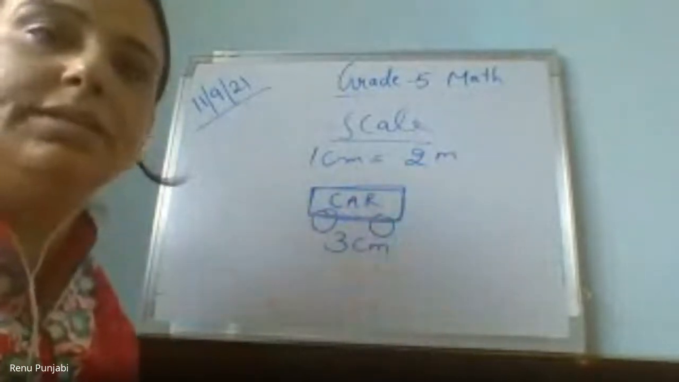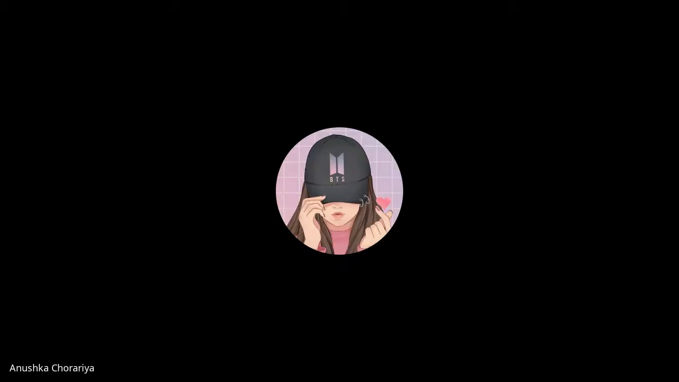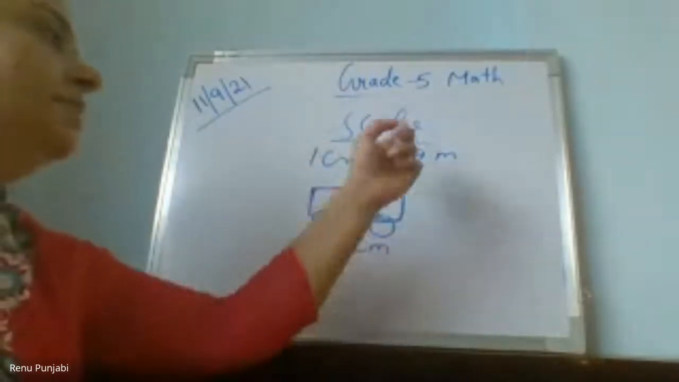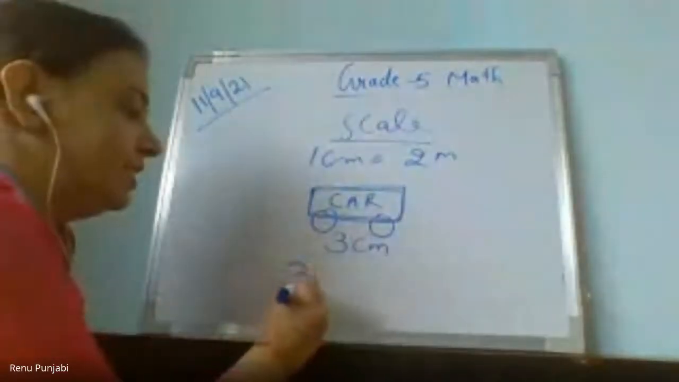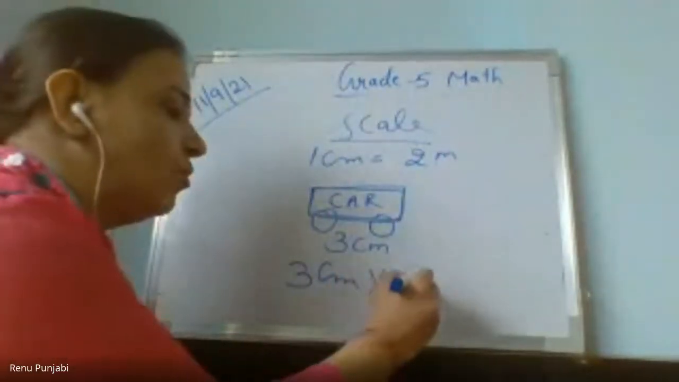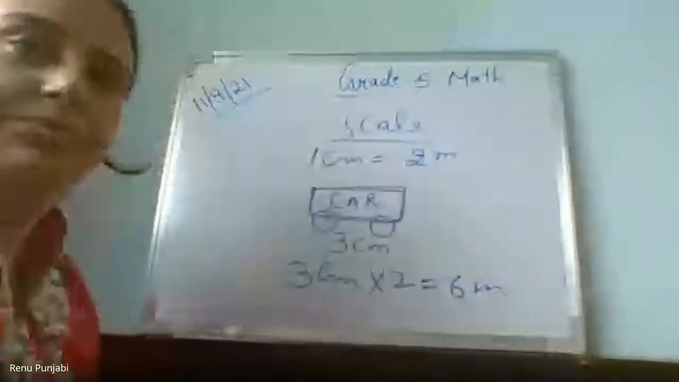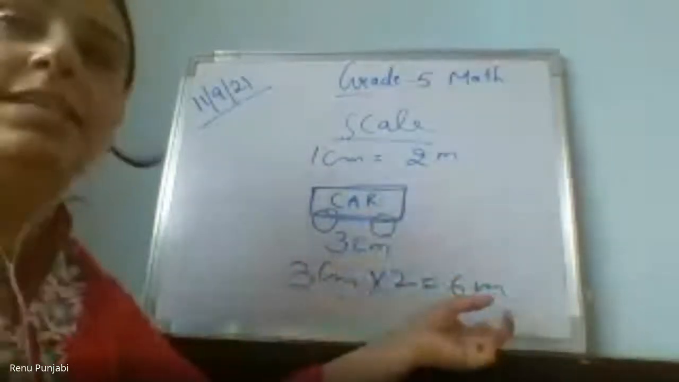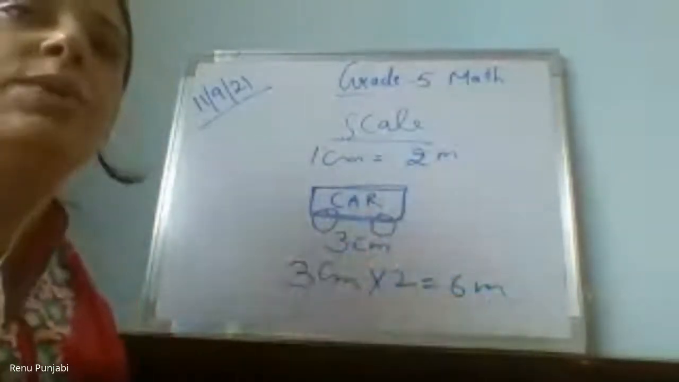who will tell me? Actually it is 6 meters. Because 1 centimeter denotes 2 meters, so 3 centimeters multiplied by 2 will be 6 meters. So in the picture it's 3 centimeters, but in actual it is 6 meters.